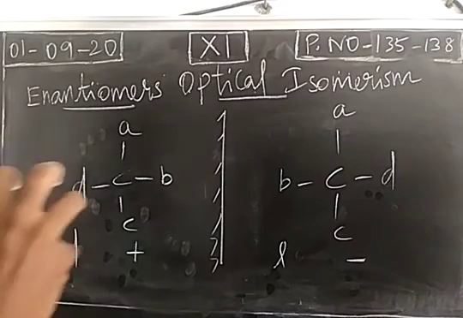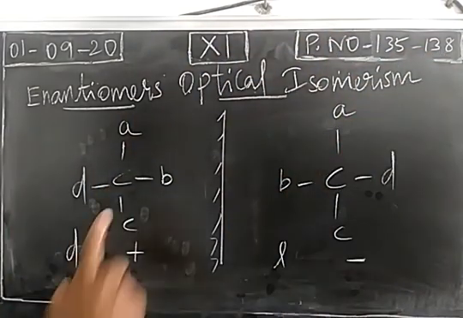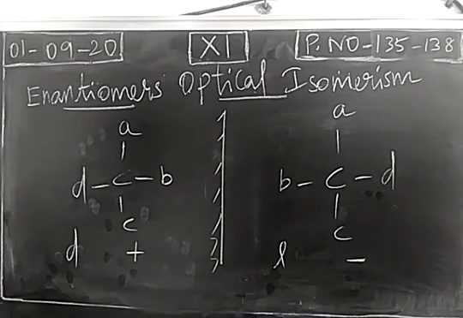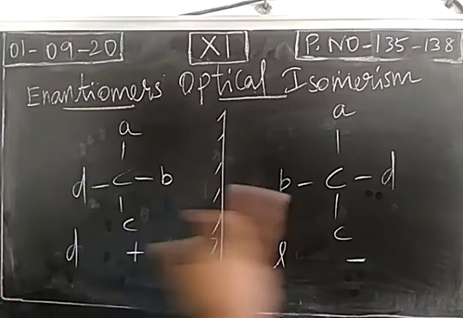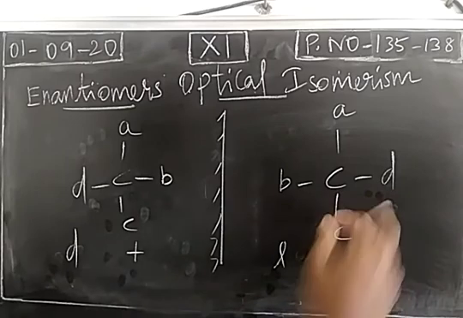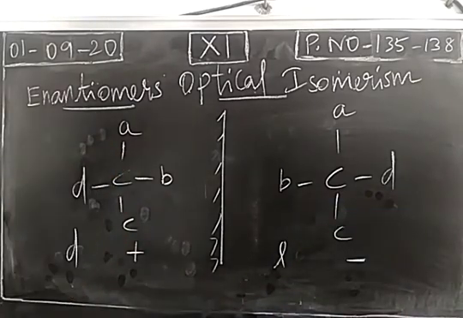So you just take this isomer, if you just keep this isomer on this perfectly, it won't align, right? Because in this compound, D is on the left hand side, B is on the right hand side. So what about the mirror image? B is on the left hand side, D is on the right hand side. Just take the D isomer, and keep it on the L isomer. They are non-superimposable. There won't be proper aligning, right? So the optical isomers which are non-superimposable in nature are called enantiomers. Enantiomerism means optical isomerism. Okay.